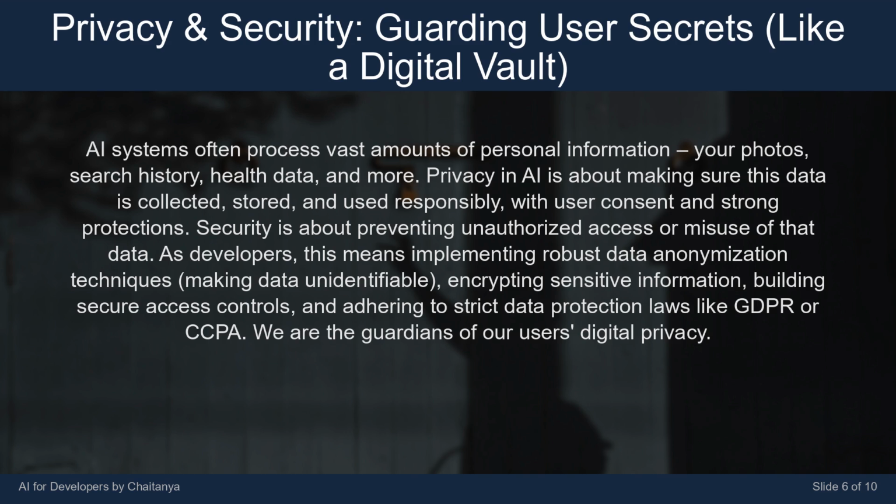As developers, this means implementing robust data anonymization techniques, making data unidentifiable, encrypting sensitive information, building secure access controls, and adhering to strict data protection laws like GDPR or CCPA. We are the guardians of our users' digital privacy.